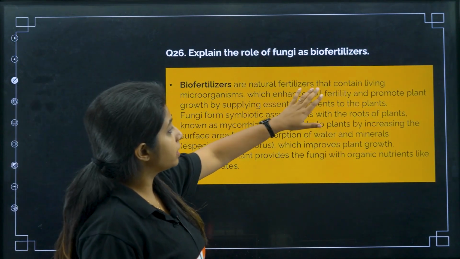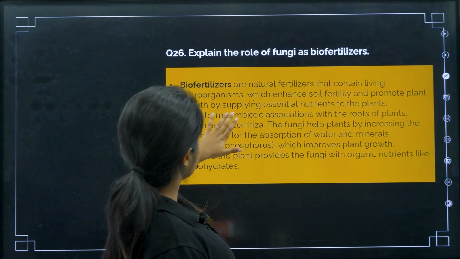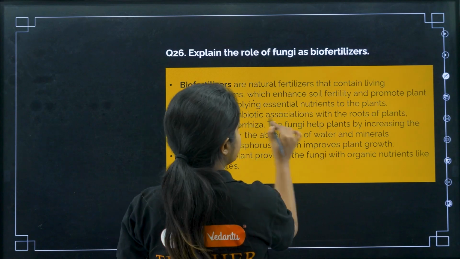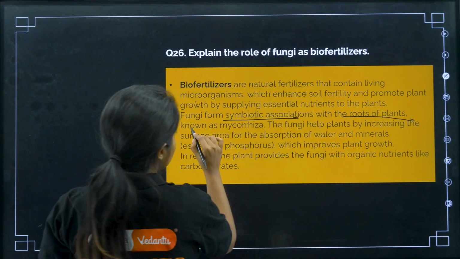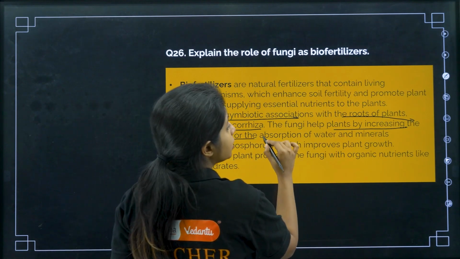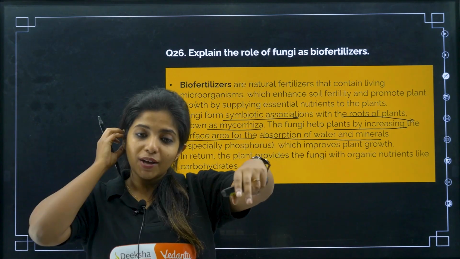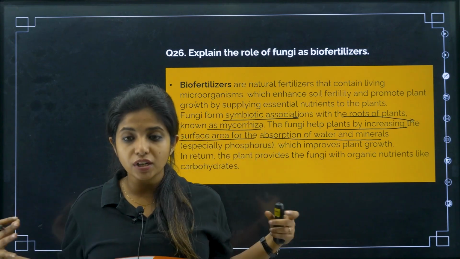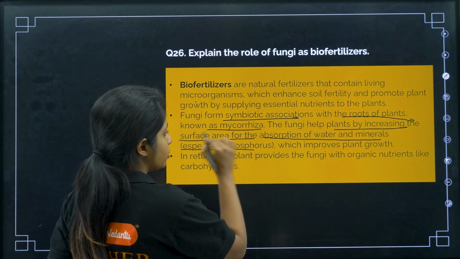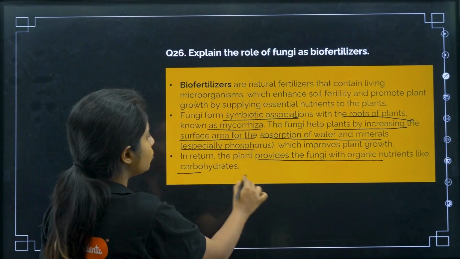First thing, biofertilizers are natural fertilizers that contain living microorganisms which enhance the soil fertility and promote plant growth, supplying essential nutrients to the plants. Fungi form a symbiotic association, my dear children, with whom? With the roots of the plant, known as mycorrhiza. The fungi help the plant by increasing the surface area for absorption of water and minerals. So what do these fungi do? They have hyphae, they move around the soil. They get into the soil, they have more surface area now for absorption of water and the minerals, especially what, my dear children? Phosphorus, which improves the plant growth. In return, the plant provides the fungi with organic nutrients like carbohydrates.